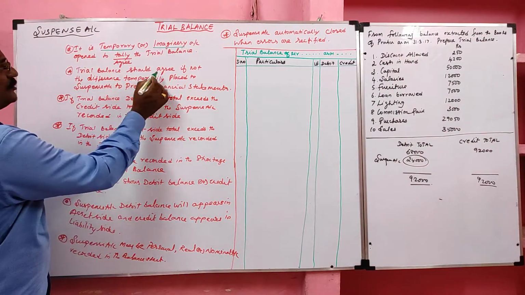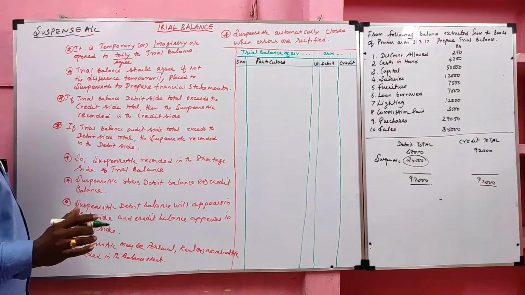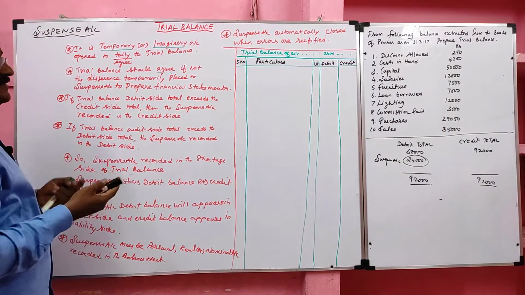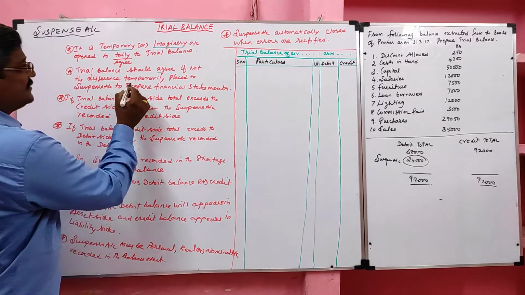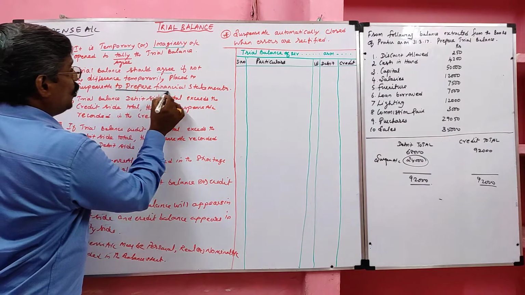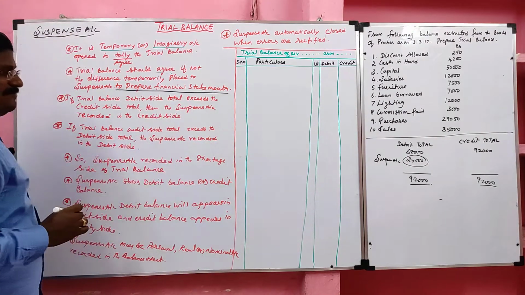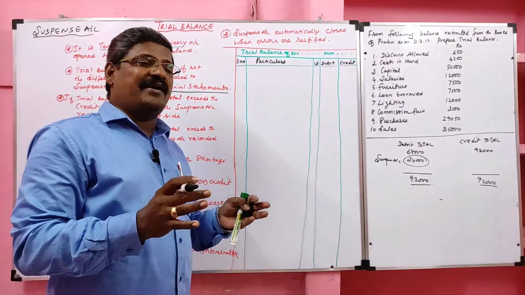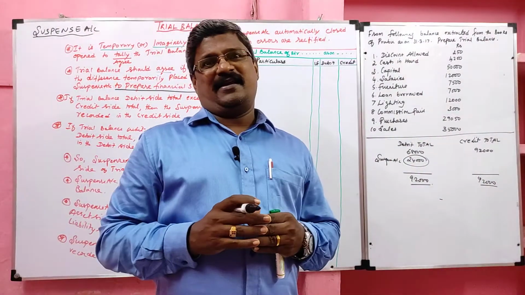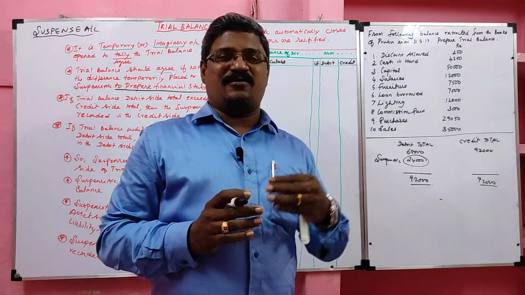The trial balance should agree. Always the trial balance should agree. If the trial balance is not agreed, the difference is temporarily placed in the suspense account to prepare the financial statement. So the purpose of creating suspense account is to prepare final accounts.